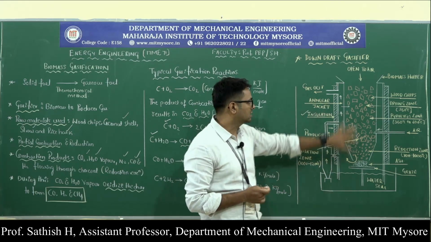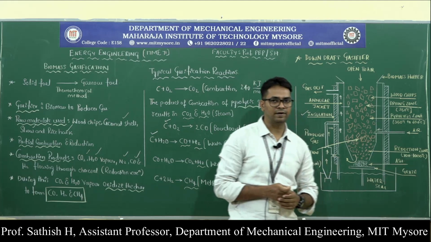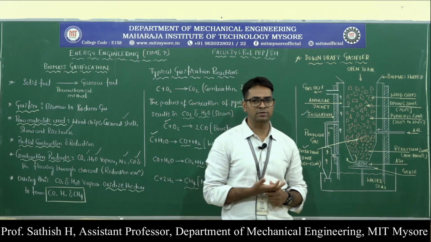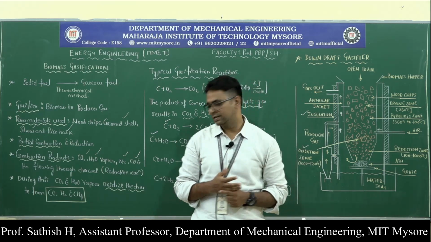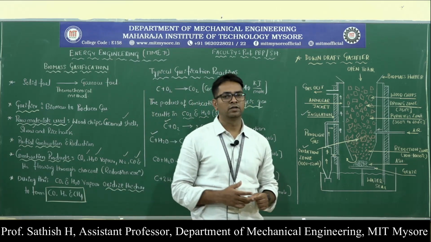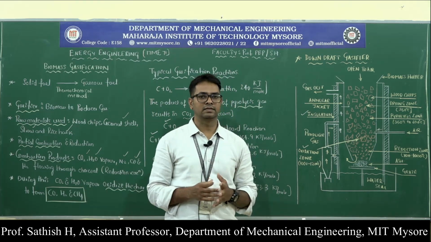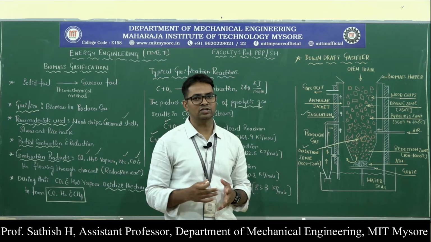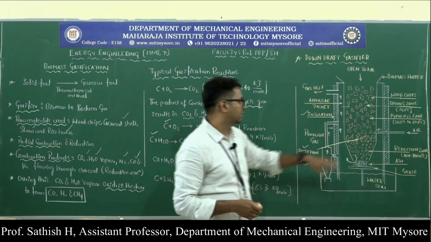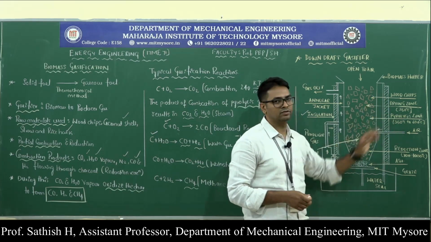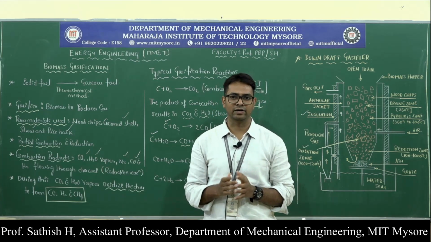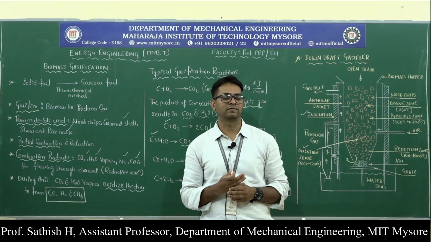So this is about the downdraft gasifier. It is basically an arrangement where the solid fuel, that is the wood chips, is converted into producer gases. Producer gases means carbon monoxide, hydrogen, and CH4. How is this produced? Through the oxidation and reduction processes. And then the drying and pyrolysis zones are there, where the solid fuel, that is the wood chips, gets dried. That will also increase the efficiency of the gasification.